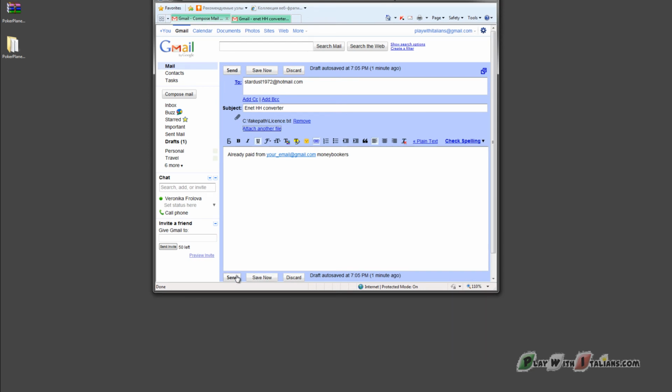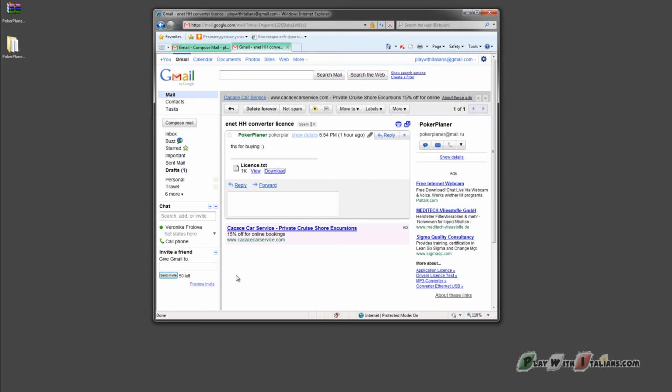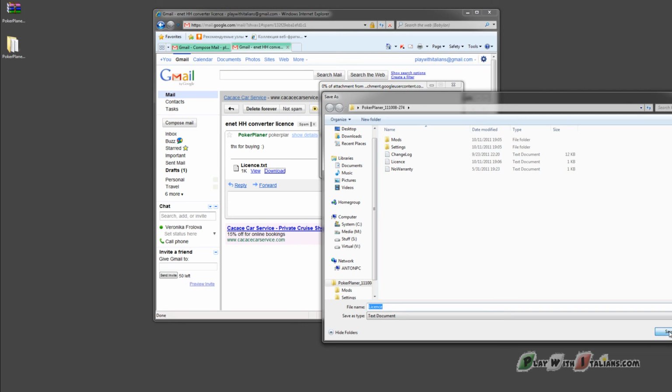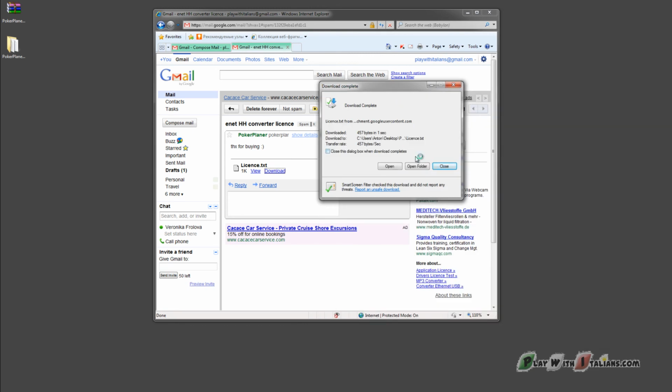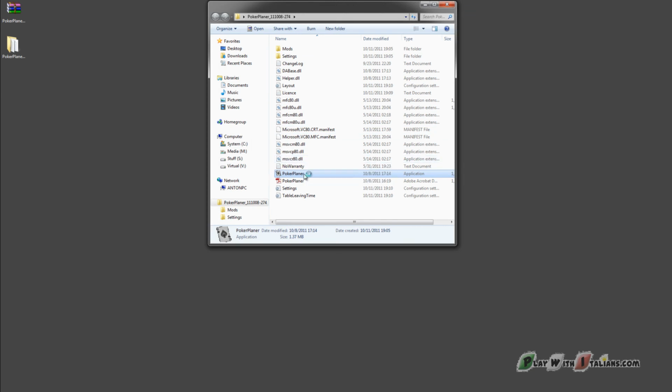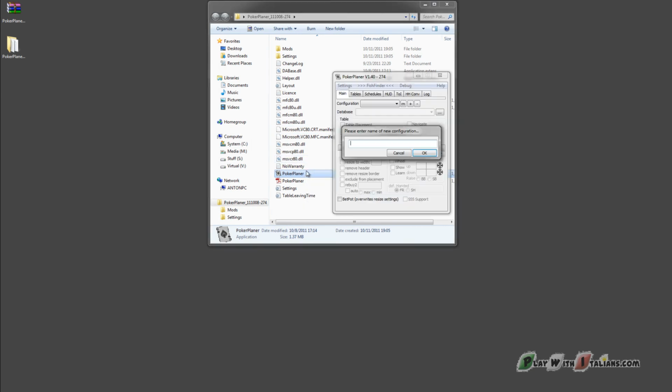Then send the letter. After the software developer answers you in a few hours, download the new TXT license file and replace the old one, or just download it directly to the Poker Planner folder. Now you can run the program. When you start the program for the first time, it will require you to set the configuration, as it supports various profiles for different sites.